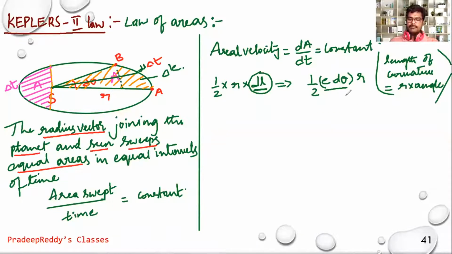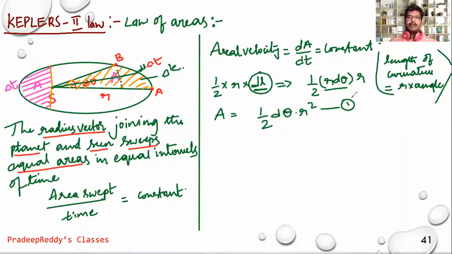So from here, you can just write A is equal to half into dl. It is actually, this is r. This is r into d theta. So r d theta, this is half into d theta into r square. Let me take this as equation number 1.